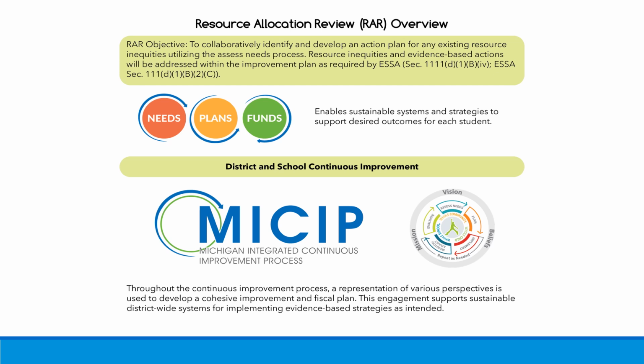The objective of the Resource Allocation Review is to engage in a collaborative inquiry through the continuous improvement process to identify and develop an action plan for addressing any existing resource inequities. This inquiry aligns with the MyKIP process that supports continuous improvement as the team considers data from the student index and other sources. The team examines an existing plan design for addressing the identified need.